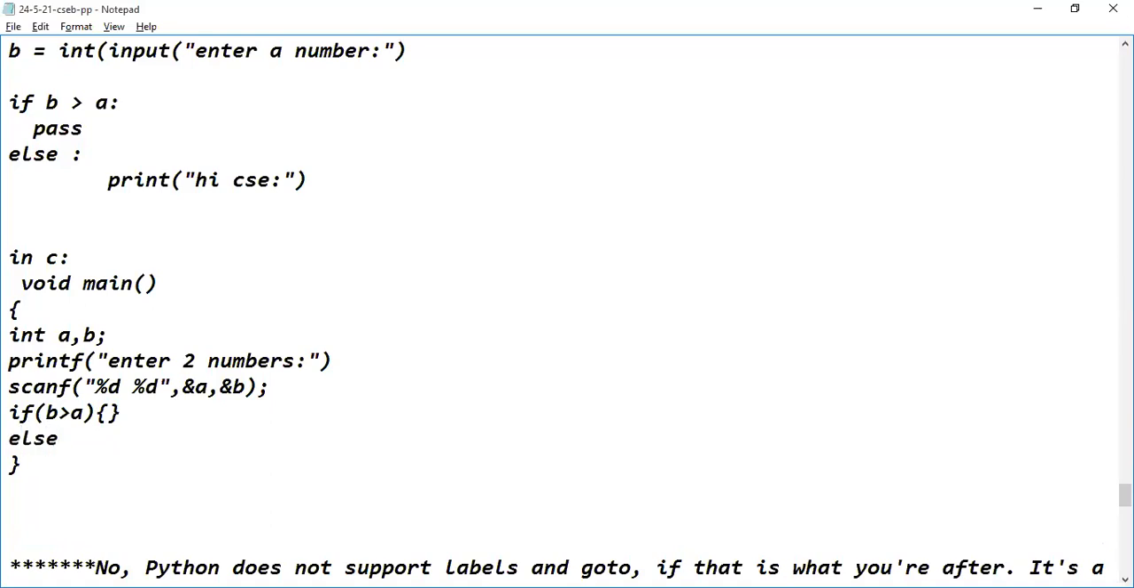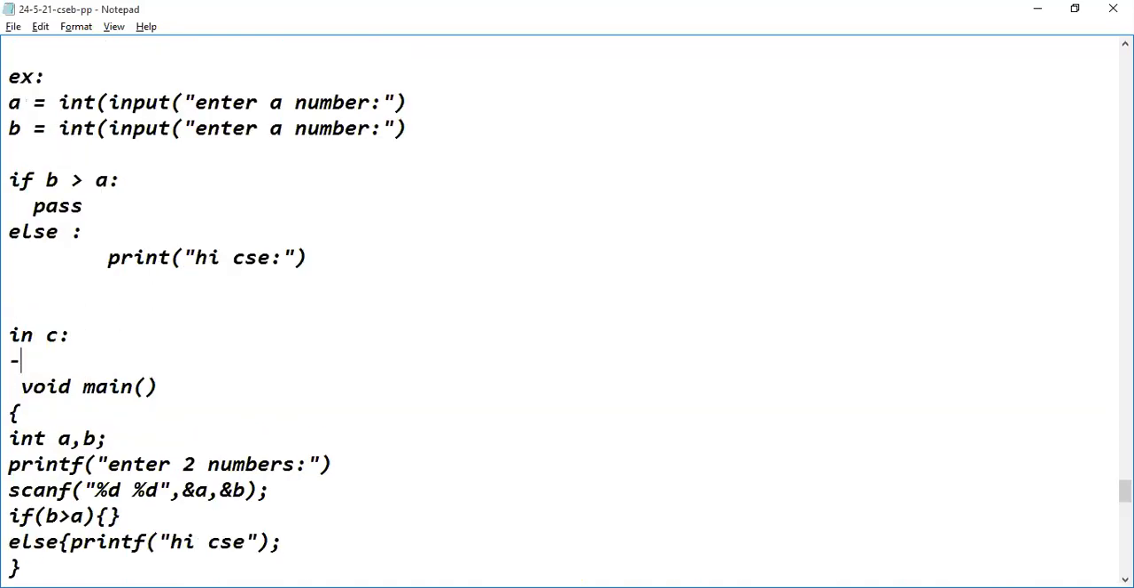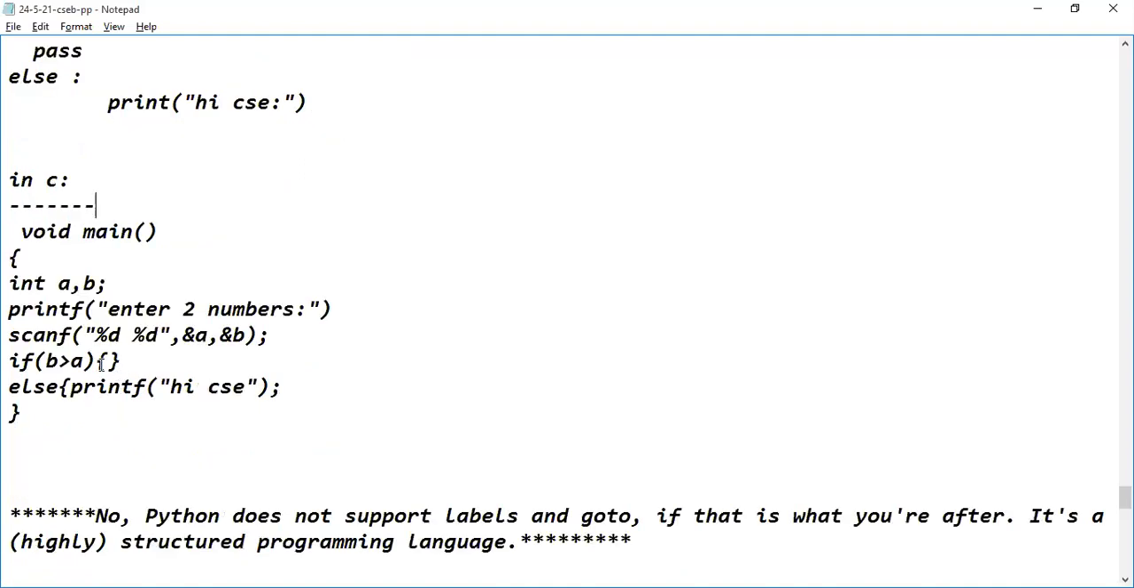Else what does it have to do? Print high CS. Printf of high CS. Are you understanding? Yes, sir. So either way you can mention it. Either like this you can mention. That means if B is greater than A, nothing has to be performed.